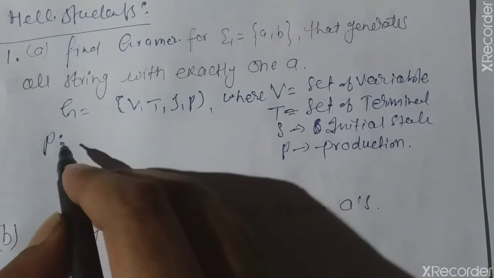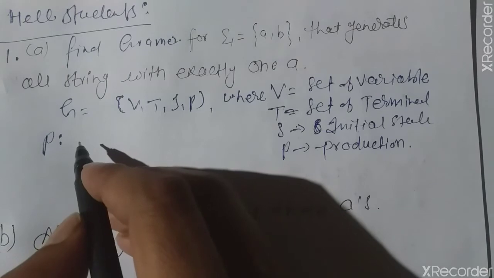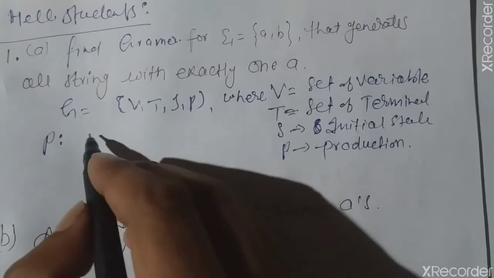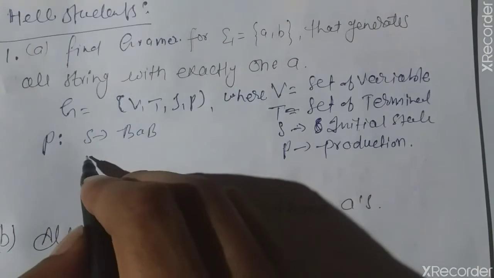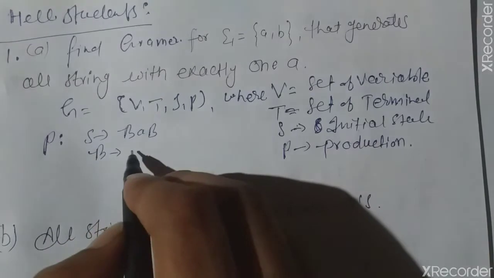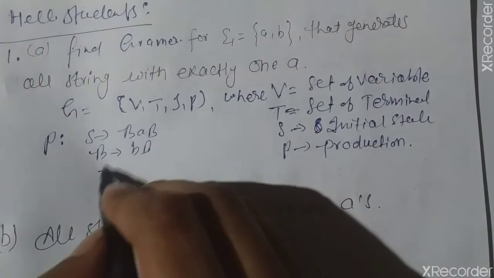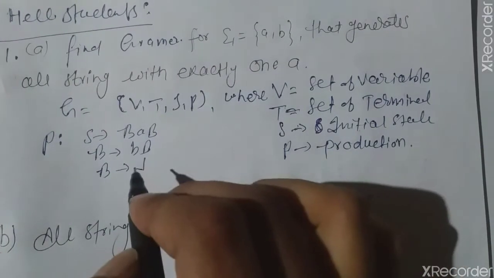The grammar for this language can be written once we find the production rules, so first of all we have to find the production rule and then we can generate the grammar from it. The production rule for the given question is S → BaB, where B → bB and B → lambda. This is the production for the given language.